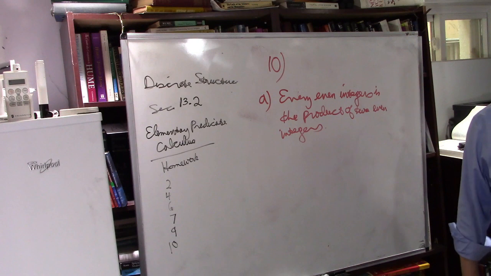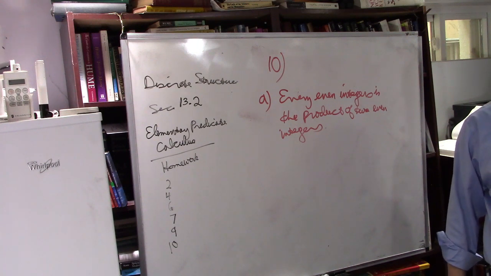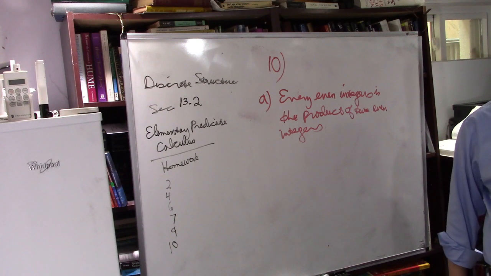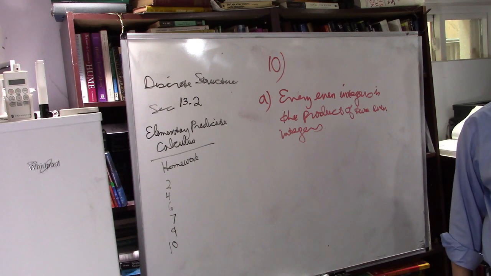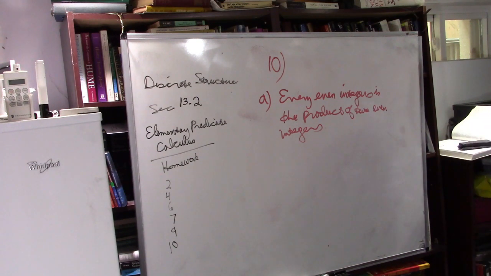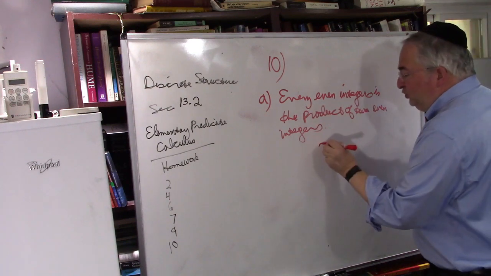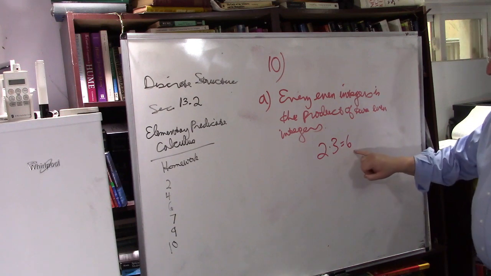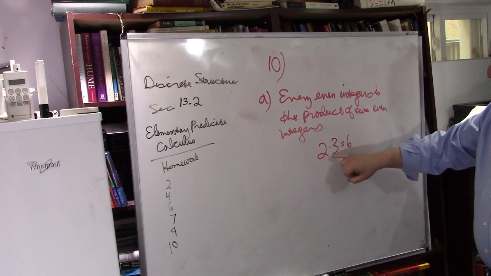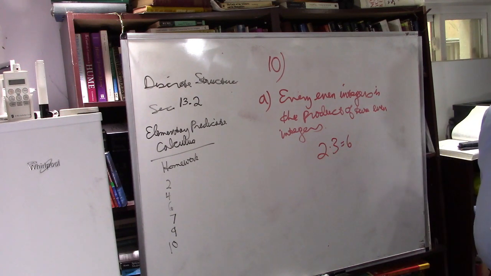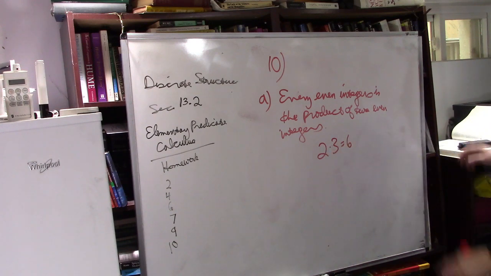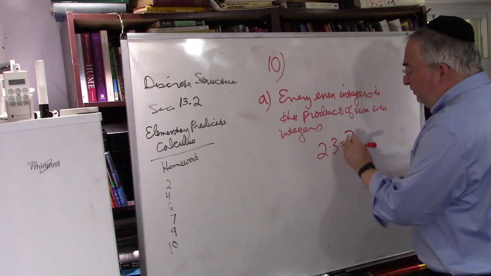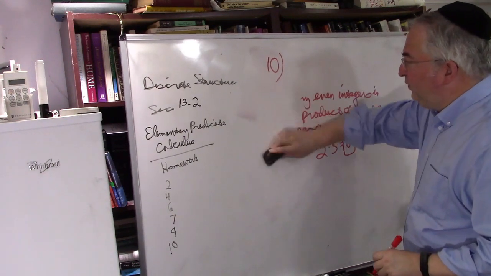Give me an example that shows that it's false. What's integers? Integers are whole numbers. Okay, and the answer is 2 times 3 equals 6. This is an even integer. It's not the product of two even integers. It's the product of an even and an odd. You do need one to be even. So this 6 is a counterexample. It shows that it's false.